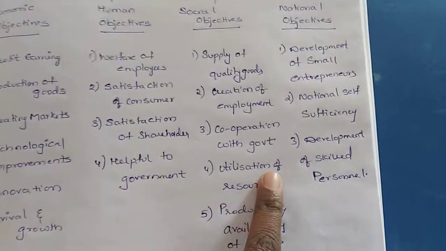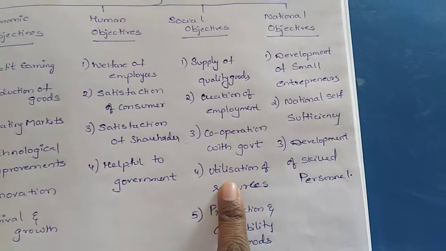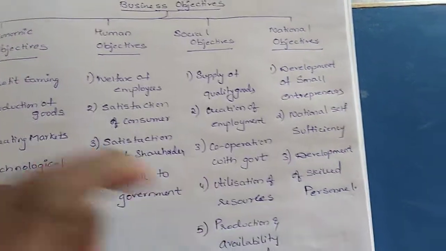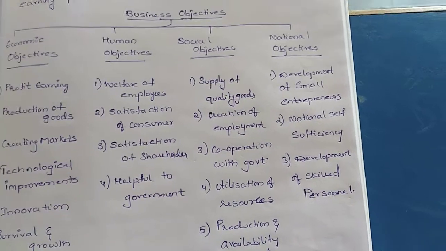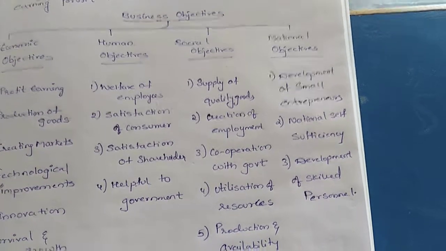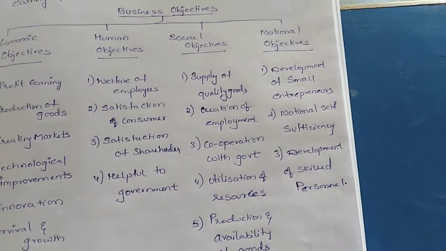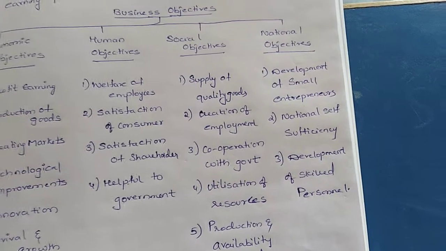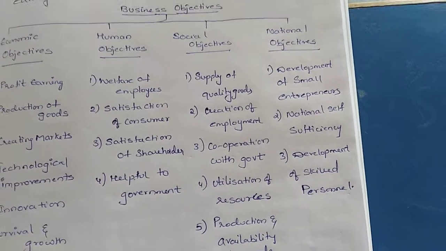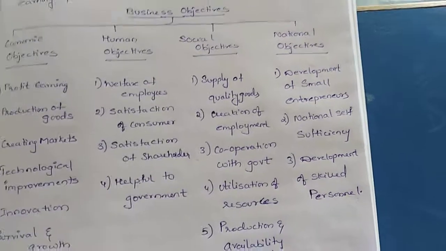Next, utilization of resources. Here utilization of resources means the natural resources which are there should be used correctly. They should not be wasted. There should not be any wastage. In that way they have to utilize them.